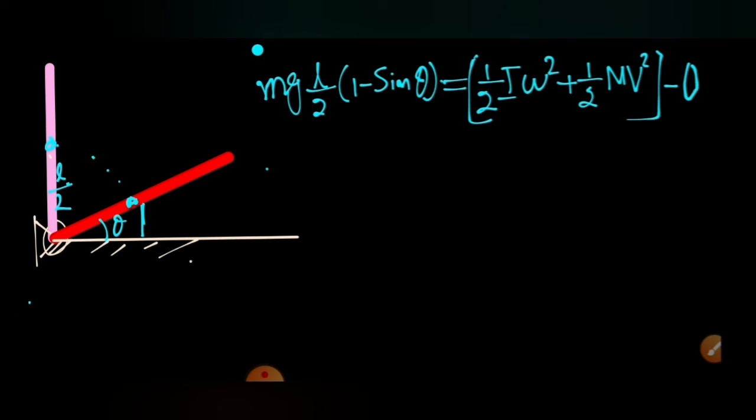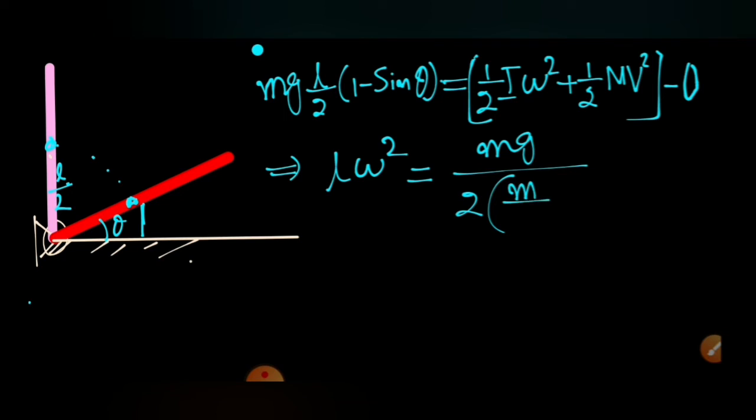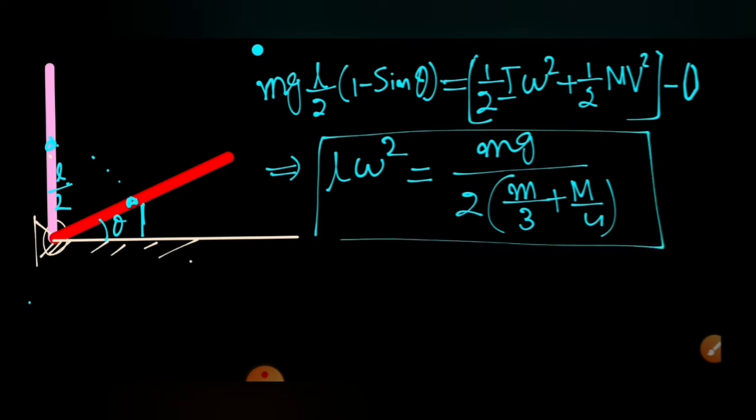From this we can simplify, and I is equal to ml square by 3. I will substitute this value, and I can calculate that omega square L will come out to be equal to mg by twice of m by 3 plus m by 4. So this is the value of omega square L. We know this is nothing but the radial acceleration.